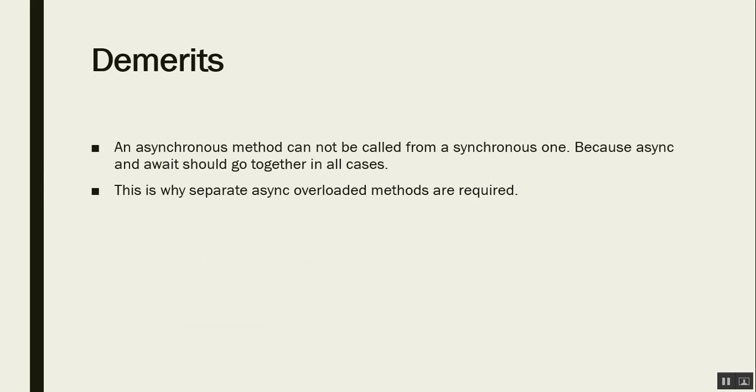The first demerit, or first drawback, is that methods which are asynchronous can only be executed asynchronously. We cannot call these async methods from a synchronous method. So we should provide an asynchronous implementation of all those methods which require asynchronous execution, like we did in the content management class.